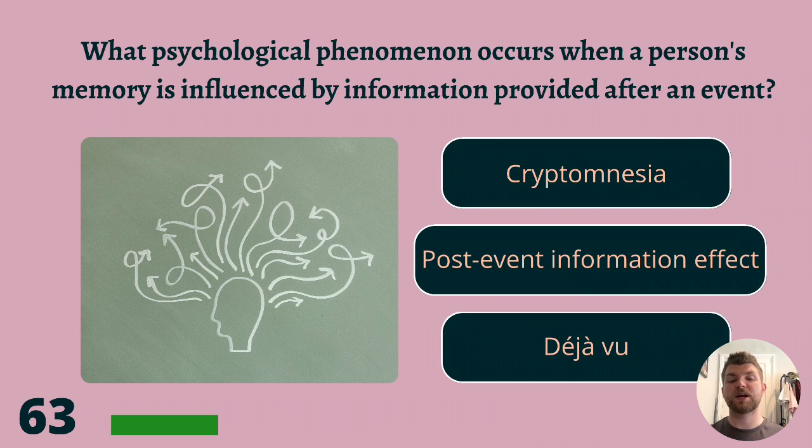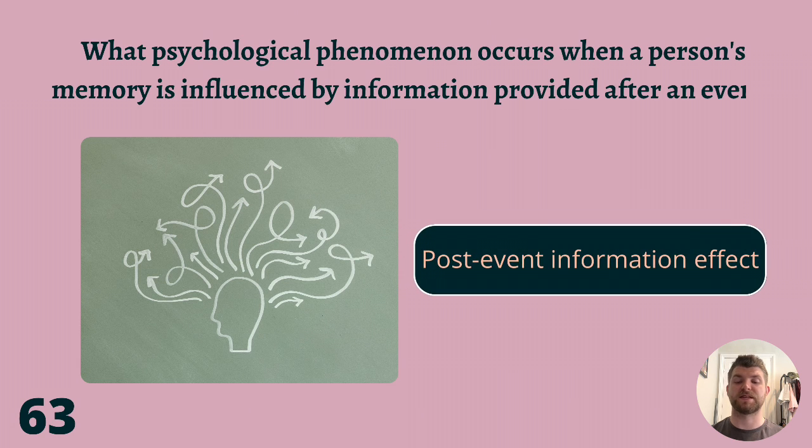63. What psychological phenomenon occurs when a person's memory is influenced by information provided after an event? Cryptomnesia, post-event information effect, or déjà vu? The answer is post-event information effect.